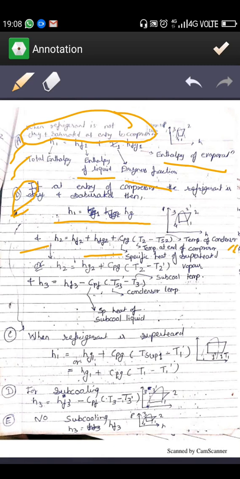The description of this I already showed you on this page also, you can read this. And similarly, the next type, when the refrigerant is superheated, for subcooling, when no subcooling is performed, you have to use this condition in the numerical. This page is very much important.